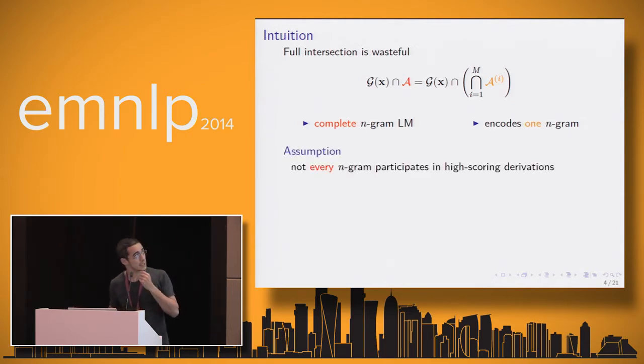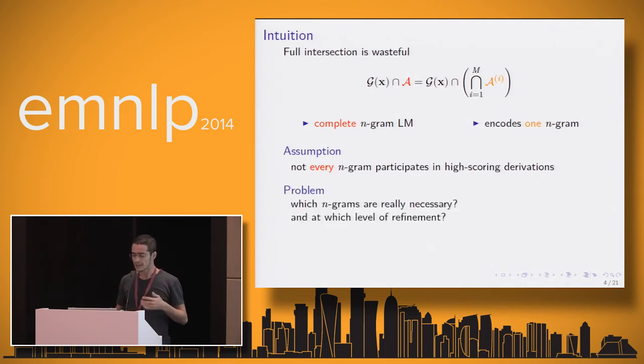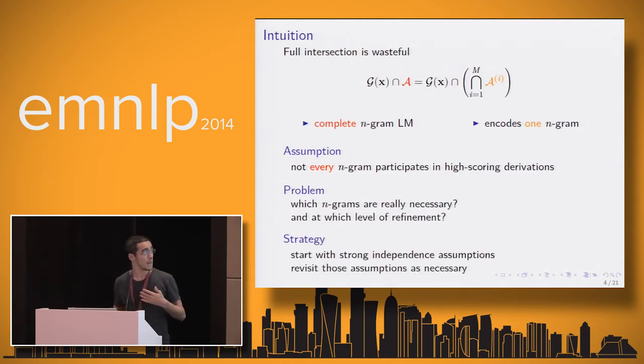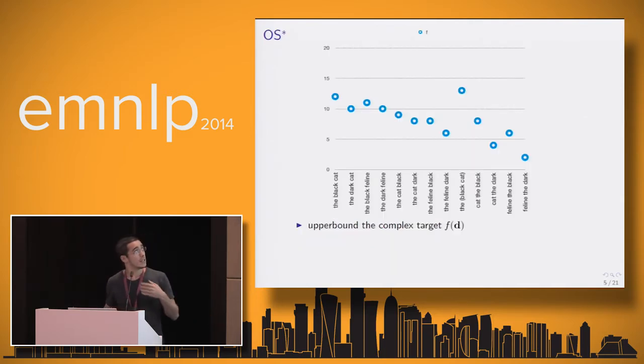So the idea here is that we assume that not every n-gram participates in a high-scoring derivation. And the problem is then which ones do and at which level of refinement. So the strategy is to start with very strong independence assumptions from a very simple language model and revisit those assumptions as necessary. And I have an illustration of how this goes with this algorithm based on OS star.